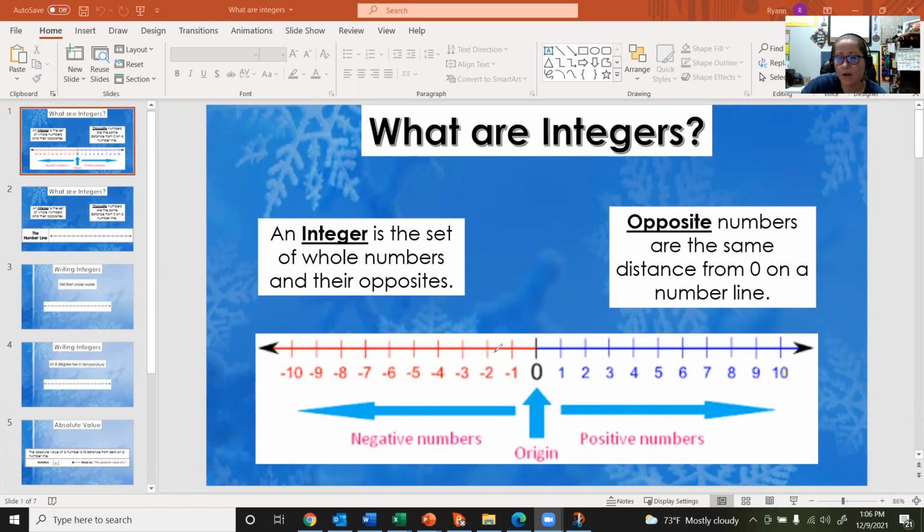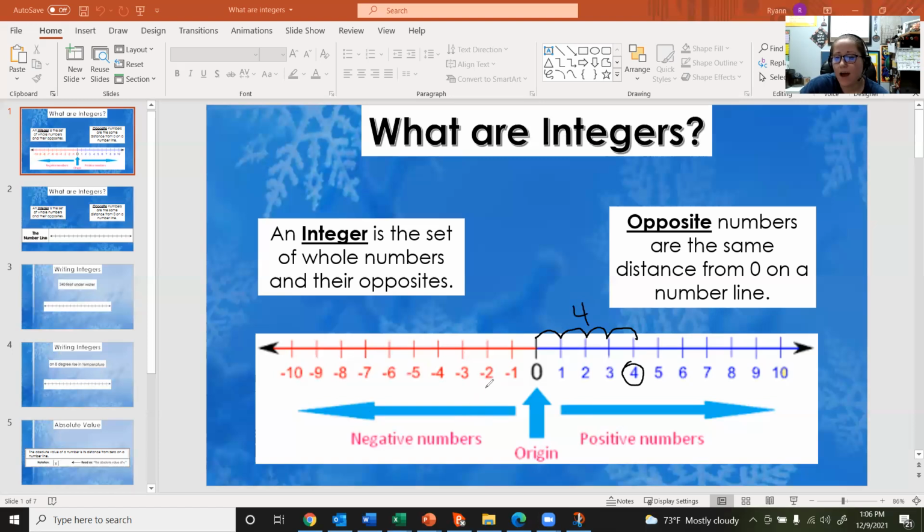So we want to figure out what is an example of an opposite number. How do we figure out what the opposite of a number is? Let's say we pick out this number, 4. We can see that from zero, we are going 1, 2, 3, 4 places in the positive direction away from zero.